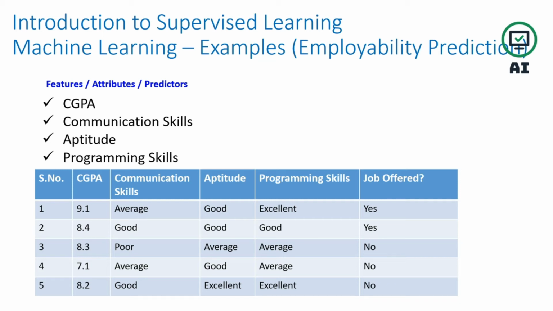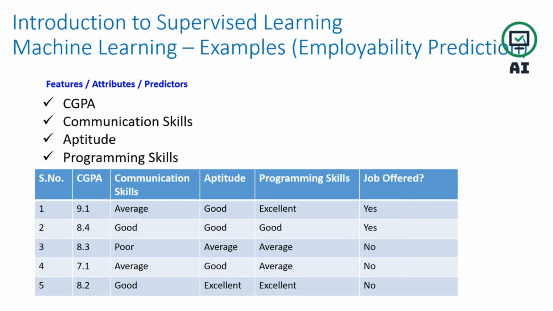Now you can see in serial number 1, CGPA is 9.1, communication skill is average, aptitude is good, and programming skill is excellent. Then he got the job offer earlier. This is the history data. In the second, CGPA is 8.4, communication skill is good, aptitude is good, and programming skill is good, so he also gets the job offer. But in the last three rows, for example 8.3, communication skill poor, aptitude average, programming skill average, he will not get a job offer. Job offer is no.